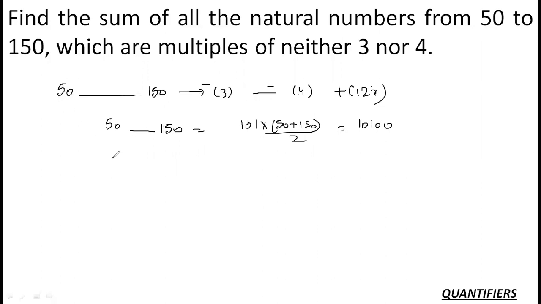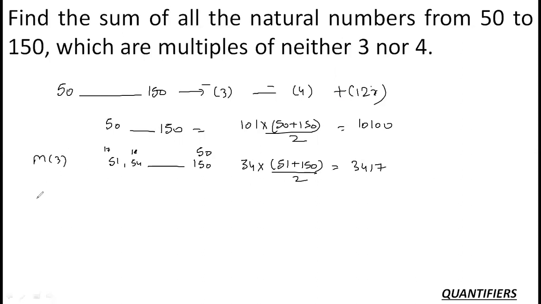Right? Okay. Now, second thing, let me remove the multiples of 3. So the multiples of 3 are 51, 54 and so on up to 150. So this is the 17th multiple, and it goes up to the 50th multiple. So how many multiples are these from 17 to 50? These are 34 terms, right? So 34 terms into first term plus last term divided by 2, I am talking about the multiples of 3. So 17 into 201, that is 3417, right?